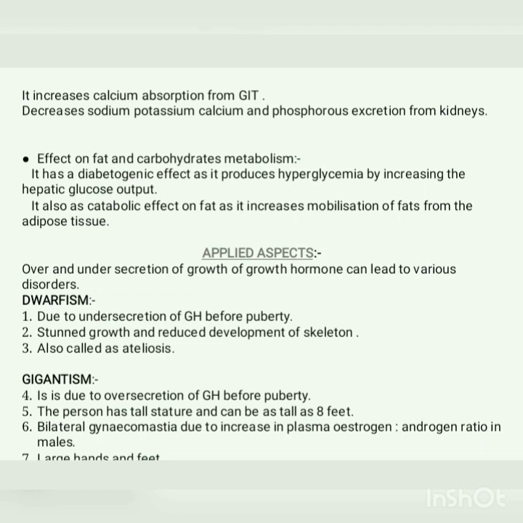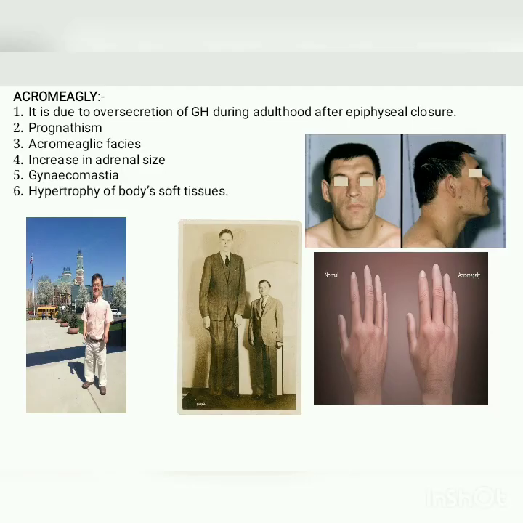The second disease is gigantism, that is, oversecretion of growth hormone during the growth period. This also takes place before puberty, and the person has a very tall stature and can be as tall as 8 feet. The third symptom is bilateral gynecomastia, that is the development of breasts in males, and this is due to the increase in plasma estrogen to androgen ratio in males. The person also has very large hands and feet. We can easily identify in this picture the normal hand and the large hand.